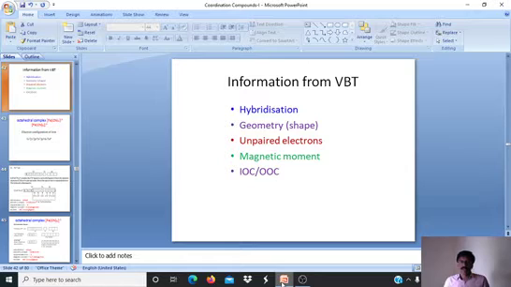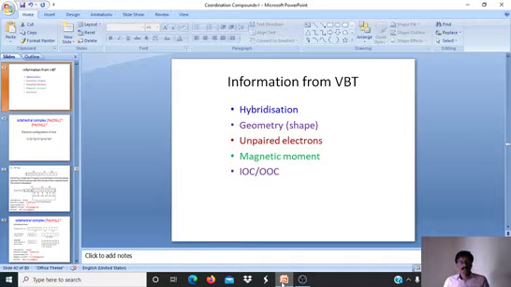There are two types of ligands. Strong field ligands always force unpaired electrons, single electrons, to pair up. That means wherever single electrons are there, they are paired up by the effect of strong field ligands. If weak field ligands are present, then what happens? They do not pair up. That means they are not capable of pairing the electrons. Therefore, the number of unpaired electrons will be more. In that way, unpaired electrons are calculated.